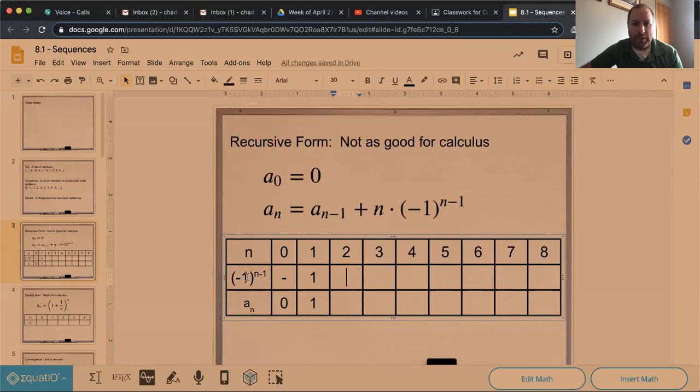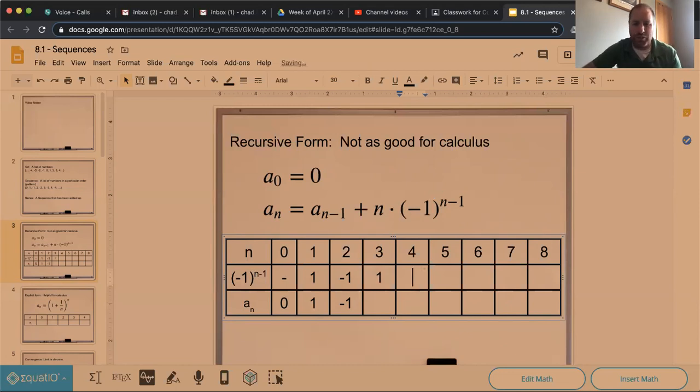And then we move up to the next one. Well, now we take -1 to the first power, which is -1. We multiply these two. That's n times this stuff. Multiply these, we get -2, and we add it to this one. Oh, that's -1. And then we move up to the next one. What's going to happen usually when you see this -1 to a power, it's just going to alternate.